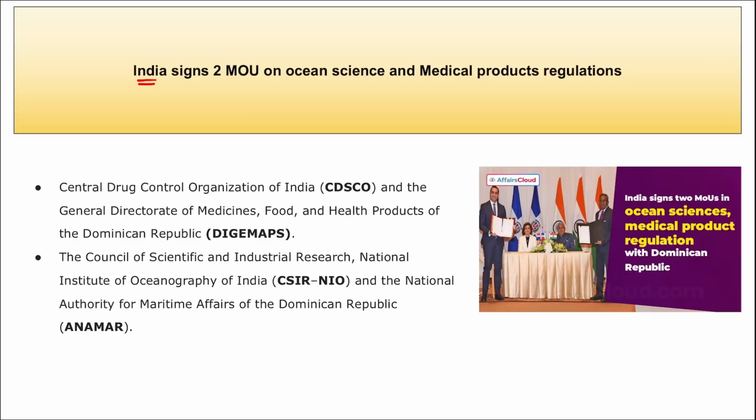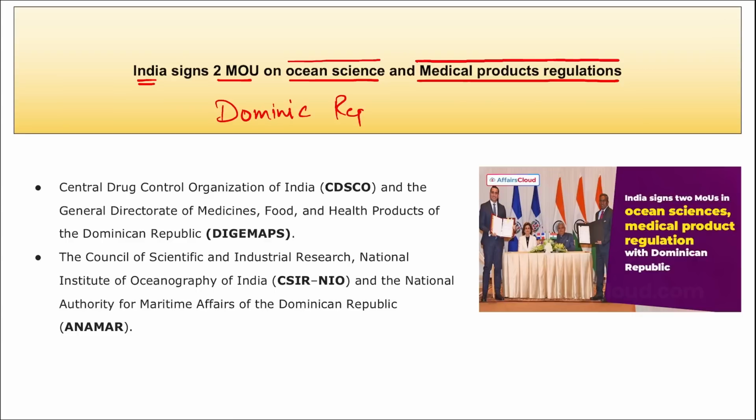Next is India has signed 2 memorandum of understanding. One is on ocean science and second is on medical product regulations. I repeat, India has signed 2 MOUs. One is on your ocean science and second is on the medicinal product regulation. And these MOUs were signed between India and which country? Between India and Dominic Republic. Correct. With Dominic Republic, India signed 2 MOUs.